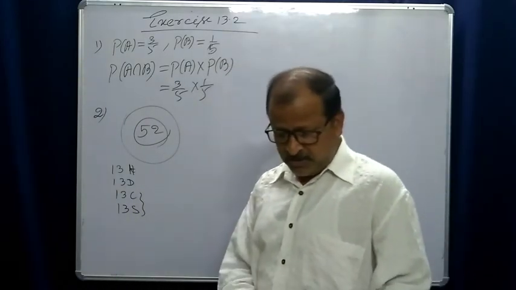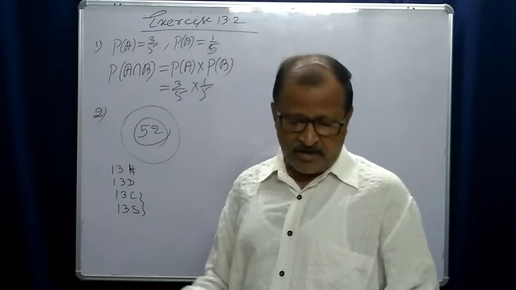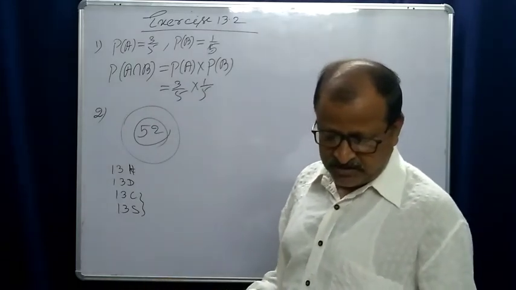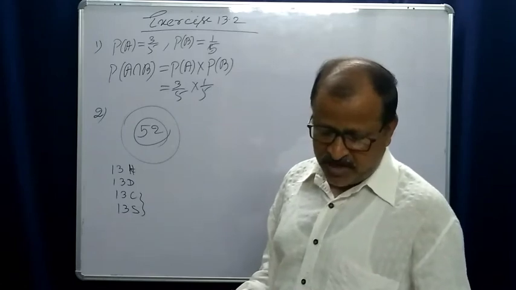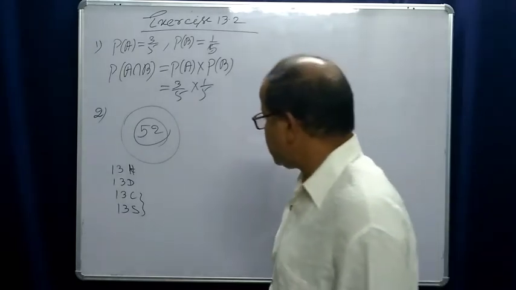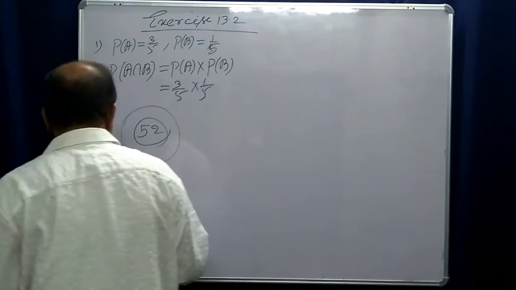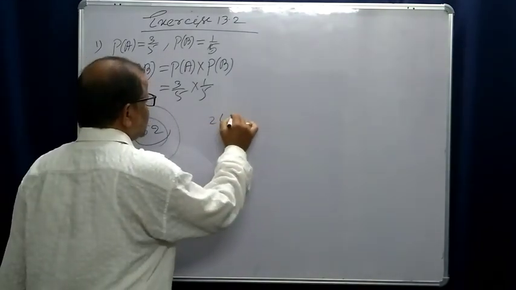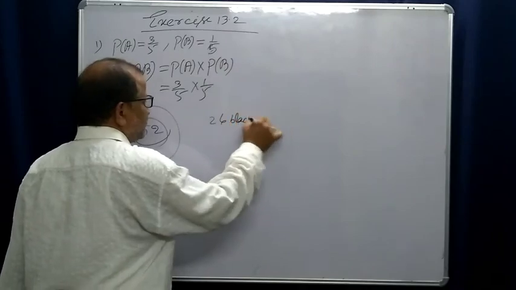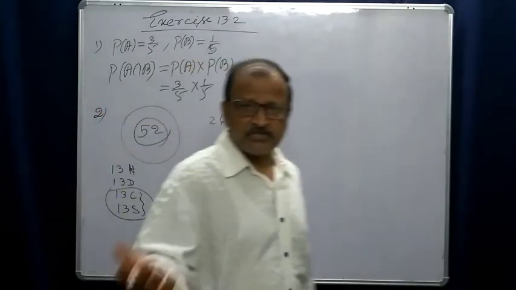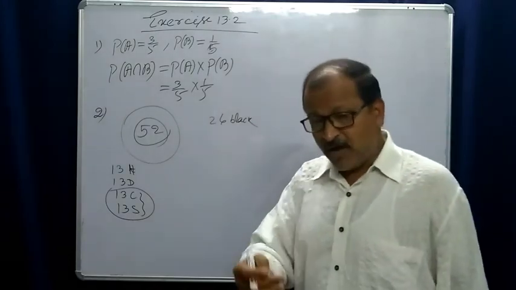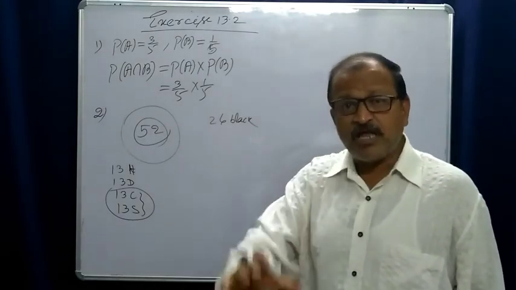So what is the question? Two cards are drawn at random without replacement from a deck of 52 cards. Find the probability that both the cards are black. Out of 52, 26 are black. I am just discussing, you can solve the problem. The cards are well shuffled.